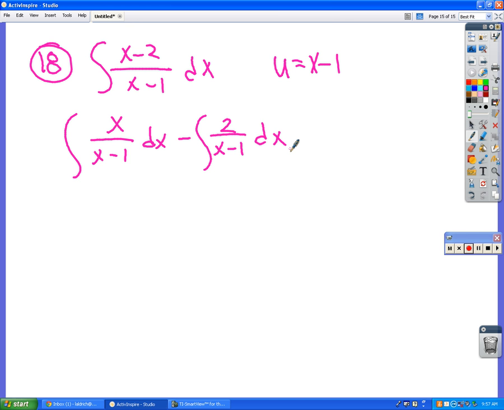I just broke it up into 2 fractions, okay? Because you just said that the du is the dx, right? But I need, for this one right here, 2 dx, yes? So I just have to multiply by 2. So this becomes the antiderivative of 2u du, right?